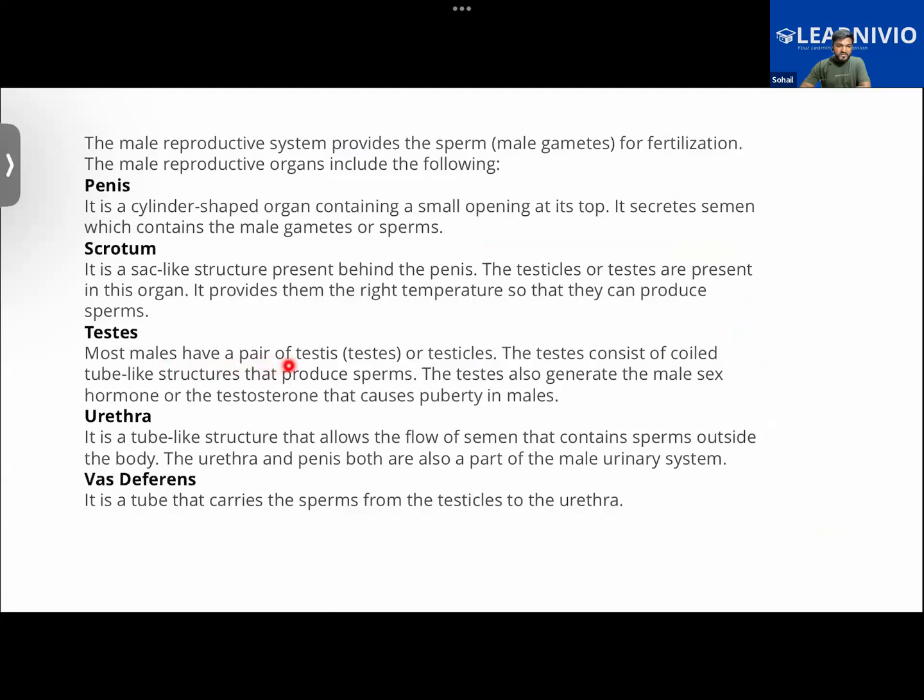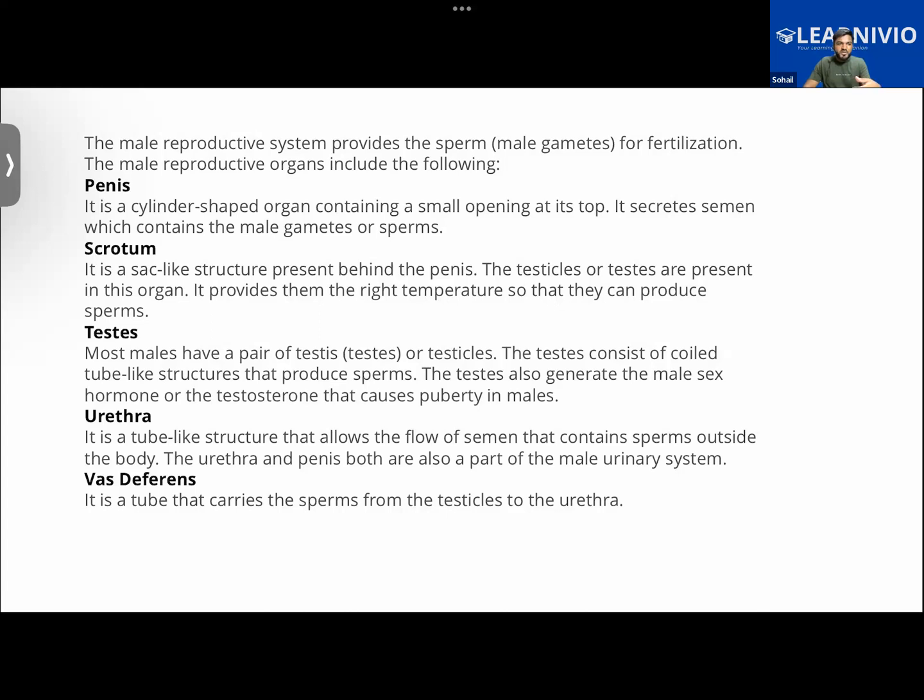Most of the males have a pair of testes, meaning that two testes are there, right? So, what is semen? Semen, we will get to know about that also. Semen is not quite the same thing as sperm, because semen is a liquid in which sperm will be found. Apart from sperm, some other things will also be found. Later, while learning about sperm, you will get to know about the content of the semen. Like what does it contain?